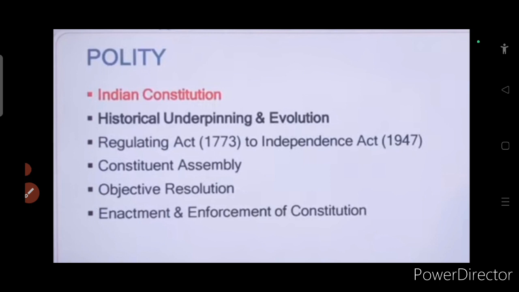So this is the first part of UPSC CSE GS-2 in which we are going to cover polity and governance. In polity, the first topic is Indian Constitution, which is nothing but the supreme law of India. The document lays down the framework that demarcates fundamental political code, structure, procedures, powers and duties of government institutions.